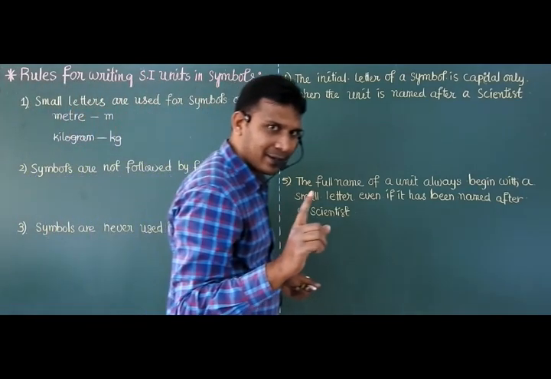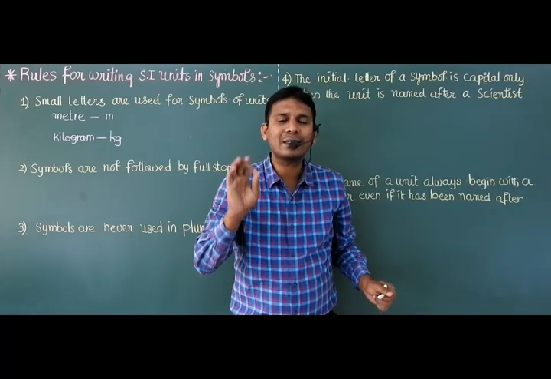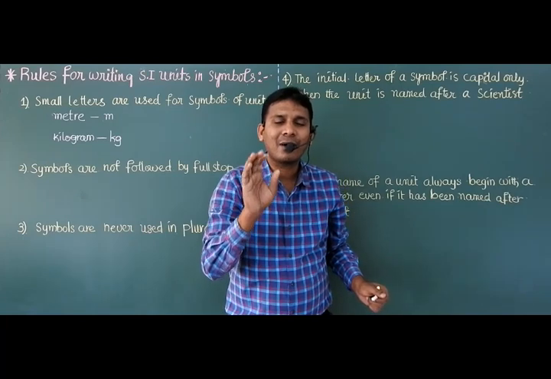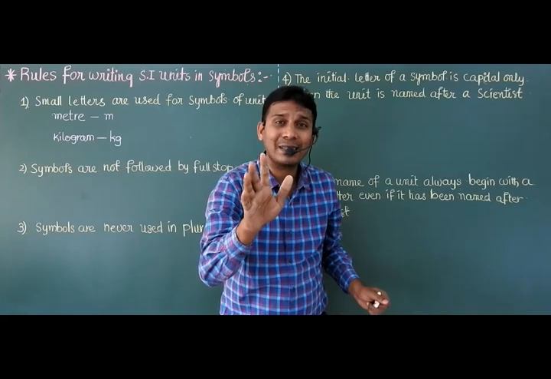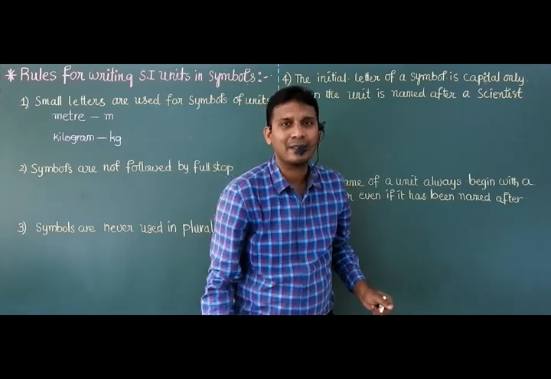Is it clear? All symbols of SI units must be written in the form of small alphabets only. Listen carefully. Symbols are always represented with small letters.